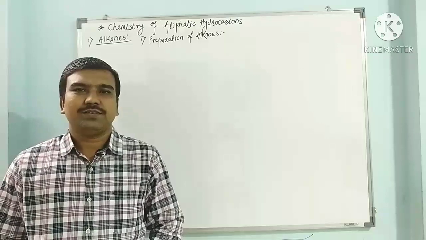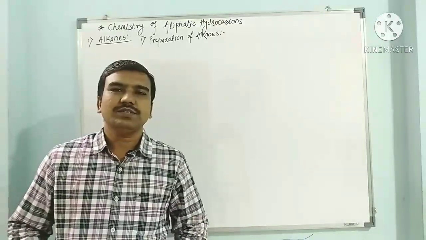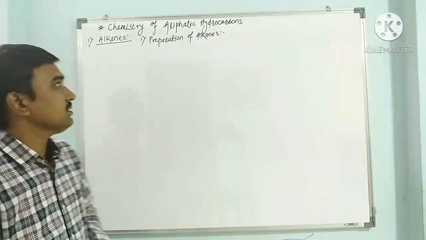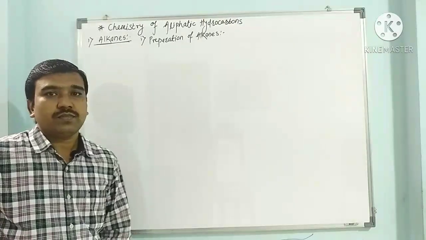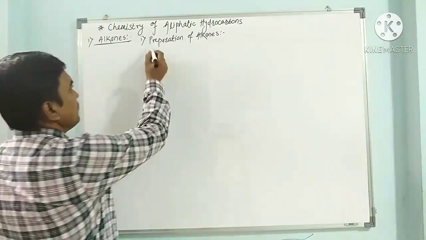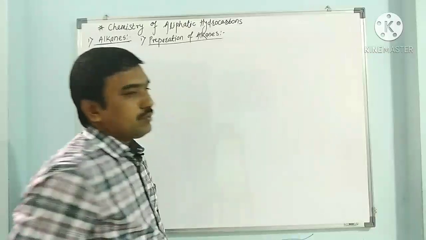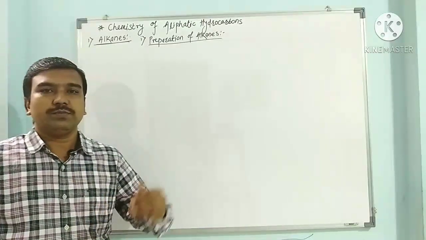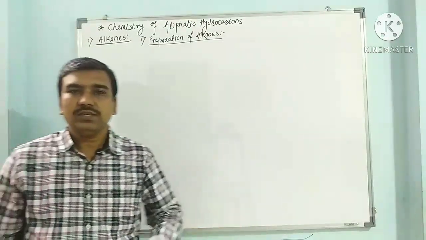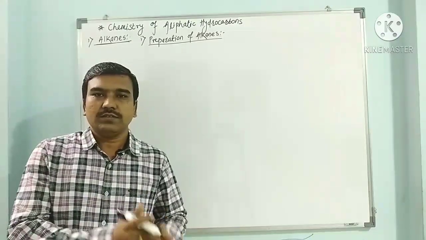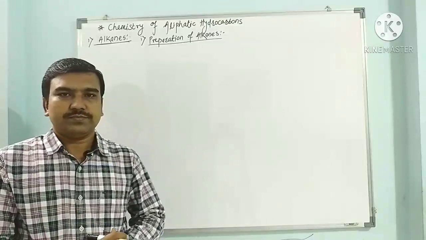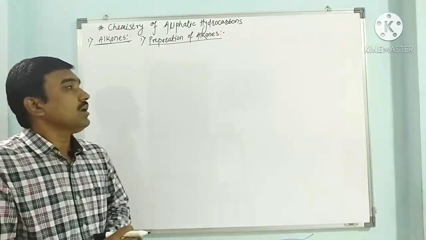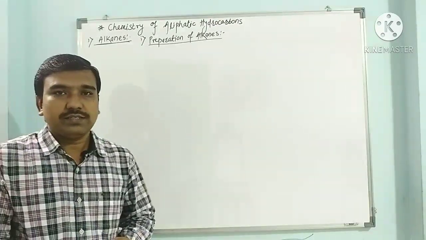Hello friends, today we are going to see the chemistry of aliphatic hydrocarbons, in which first of all we start with alkanes. In this we are going to see the preparation of alkanes, how alkanes can be prepared. Then we are going to see reactions of alkanes. In the reactions we are going to see halogenation of alkanes. So how can we prepare alkanes?